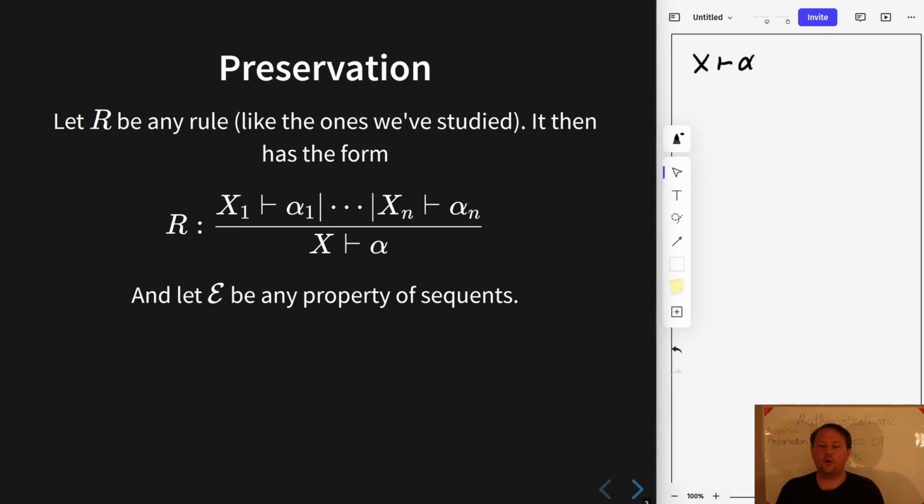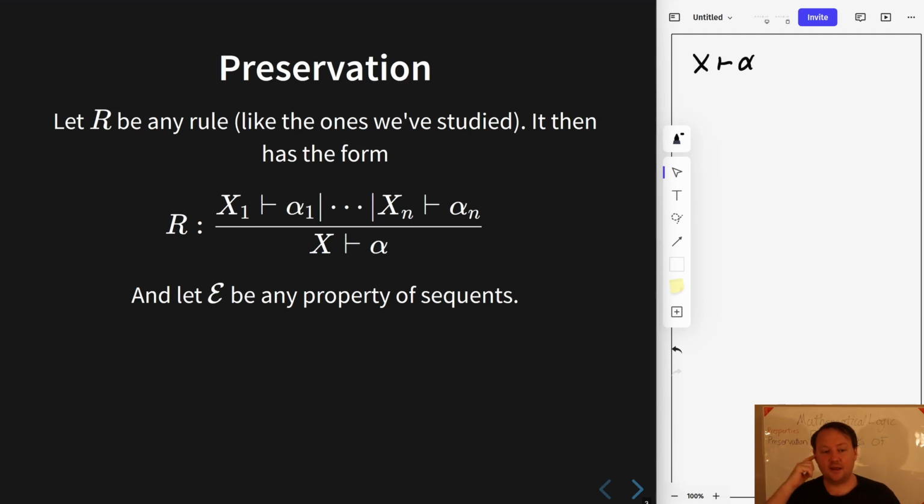Now, I want to talk about a feature that some properties may have, namely preservation under some rules. Suppose that we have some rule. This could be a rule like any of the ones that we've discussed earlier, where you have some collection of sequents above a horizontal line, and below it some other sequent.